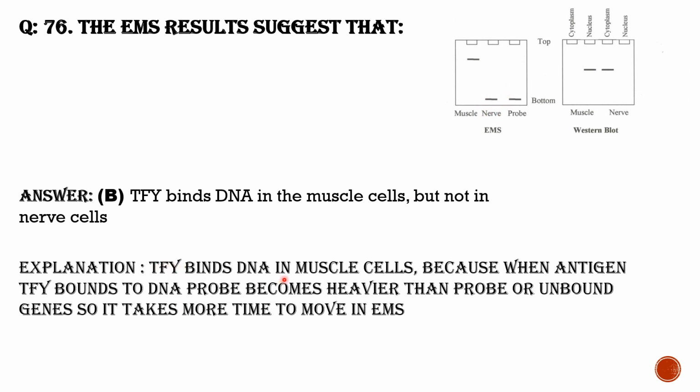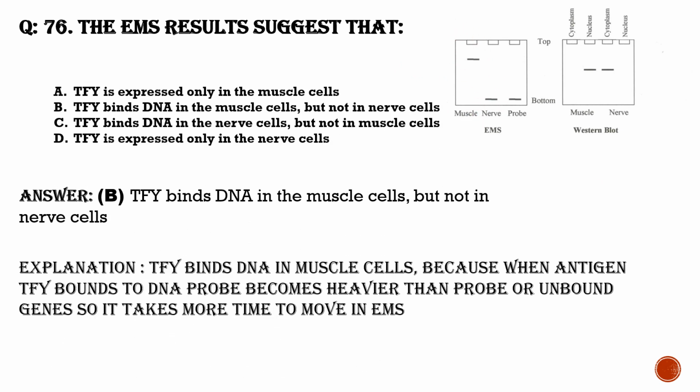So TFY binds to the DNA in the muscle cell because when TFY binds to the DNA probe, it becomes heavier than the probe, right? If protein binds to the probe, it becomes heavier. The unbound probe will be at the bottom, as in the case of nerve cell, but the bound one will be at the top as it is heavier. So this is the answer: TFY binds DNA in the muscle cells but not in the nerve cell.